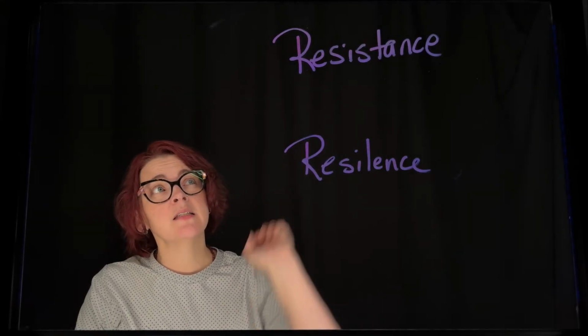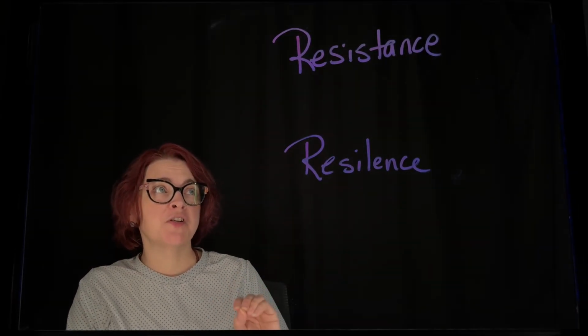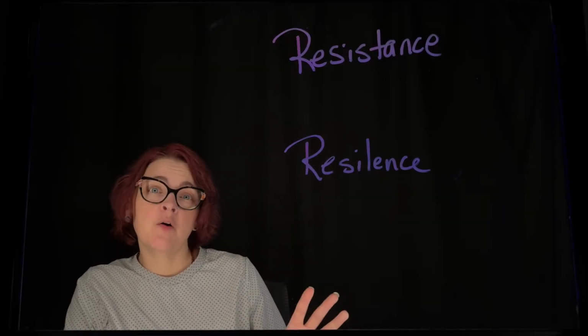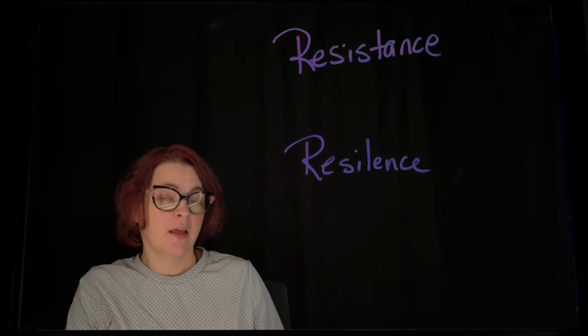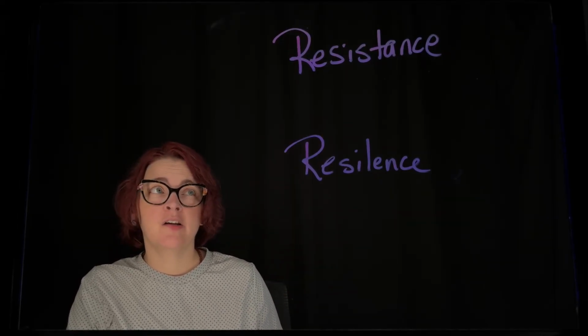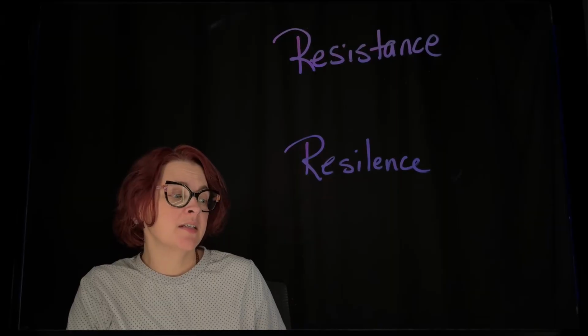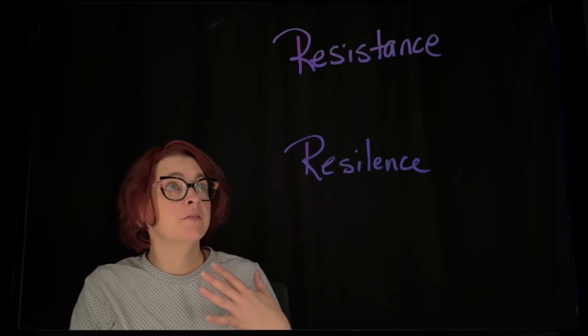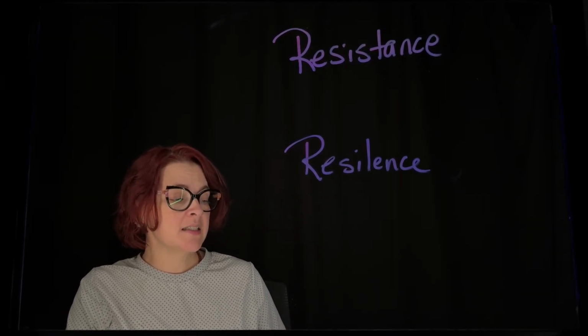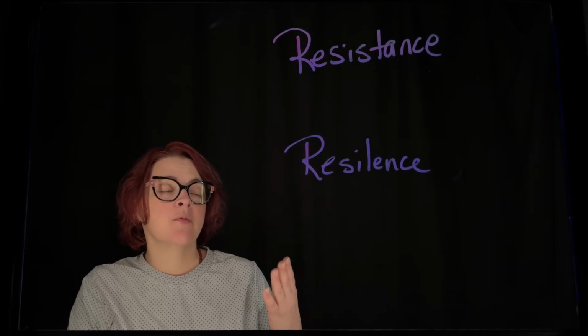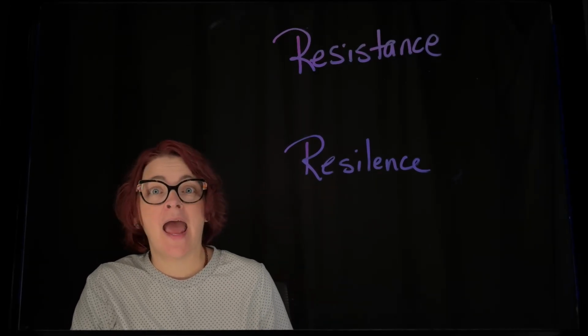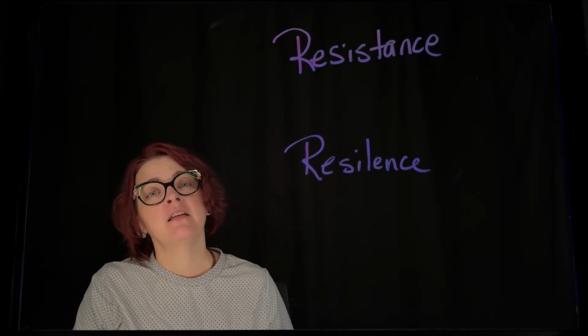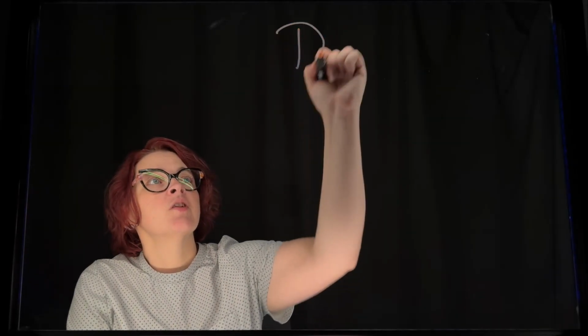So resistance is looking at how much that disruption affects the flow of energy and matter in that ecosystem. So the higher the resistance, the less effect on the flow. Resilience is how well that ecosystem can bounce back after or during the disruption. So let's take a look at an example of the disruption of drought.